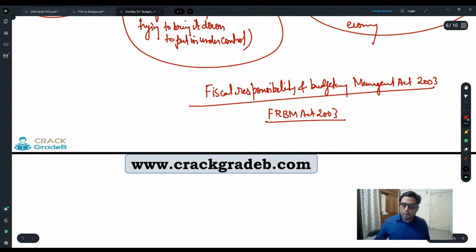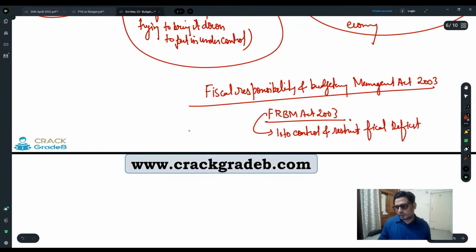FRBM Act 2003. What was the objective? The major objective of the government is to control and restrict fiscal deficit.